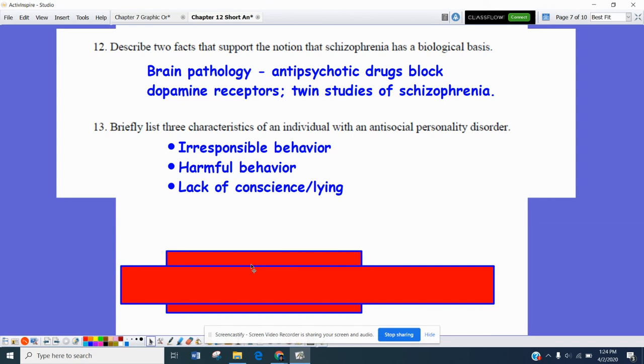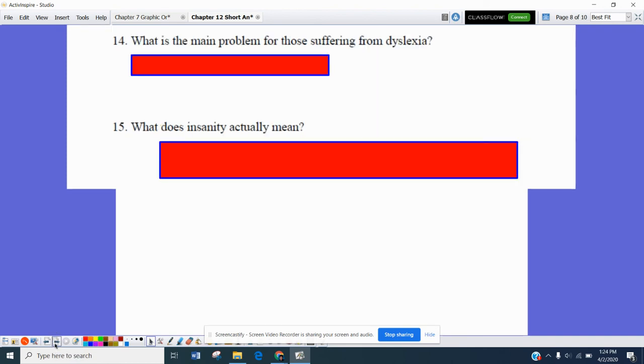And number 13, briefly list 3 characteristics of an individual with an antisocial personality disorder. A few of these are irresponsible behavior, harmful behavior, primarily towards themselves or others, and a lack of conscience, meaning they don't really feel like they're responsible for their actions. They might lie about what they have done. So these are all examples of antisocial personality disorder.